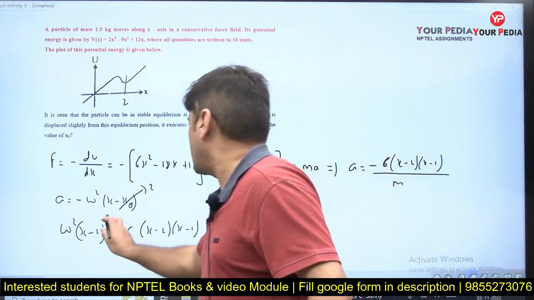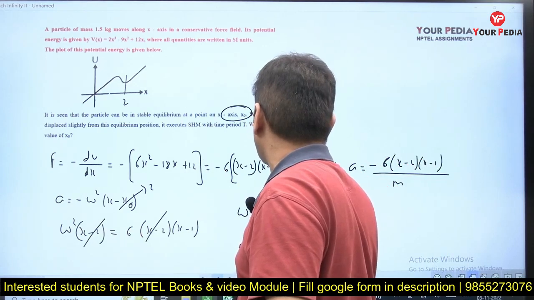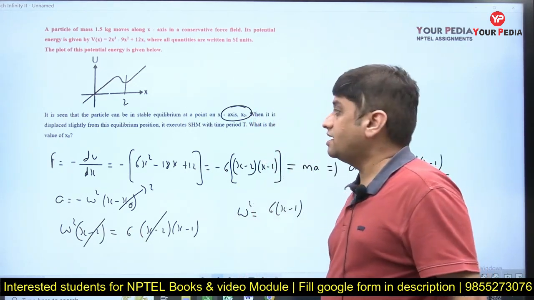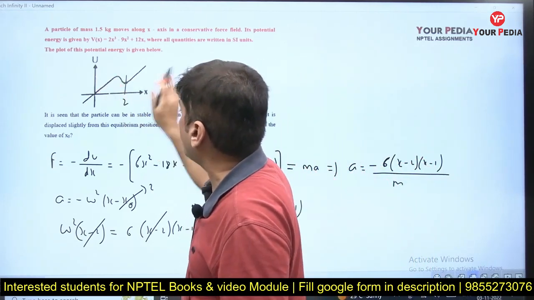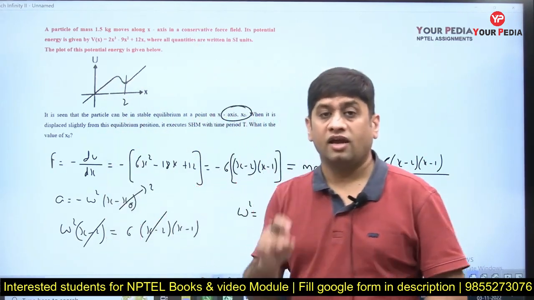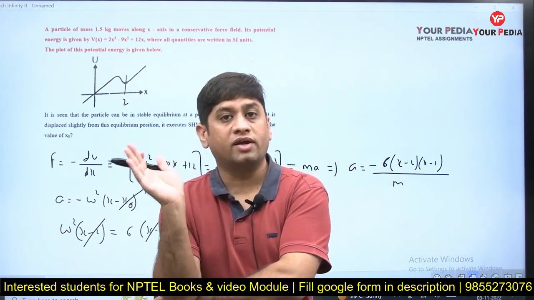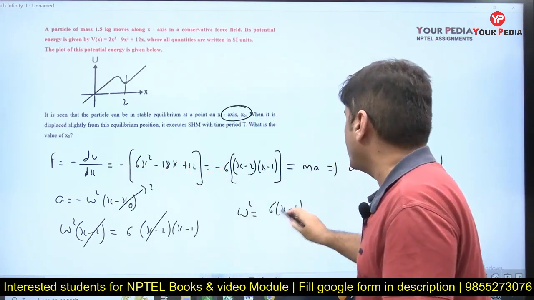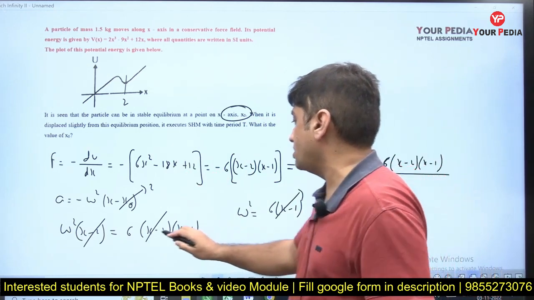Now if you cancel it out, you get omega square is equal to 6 into x minus 1. It is displaying simple harmonic motion not in the entire range of x, only about the point x is equal to 2. So we put x equal to 2, and it comes out to be approximately 6, but m is also to be divided.